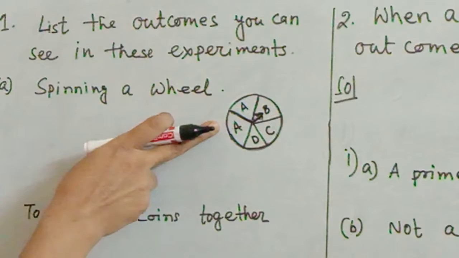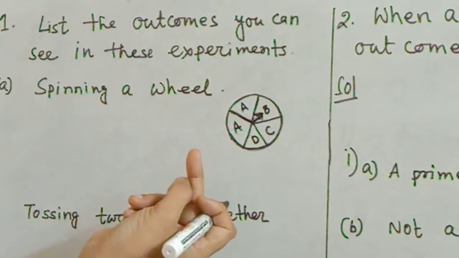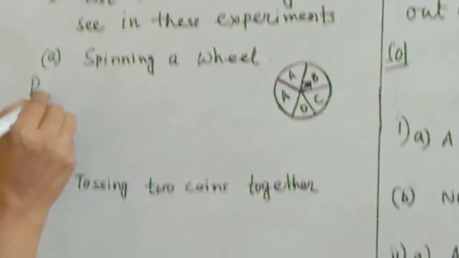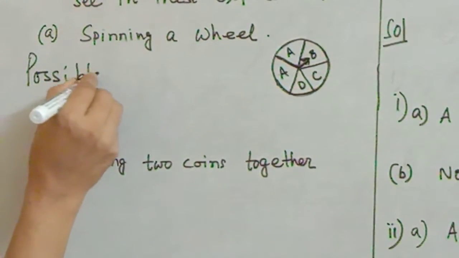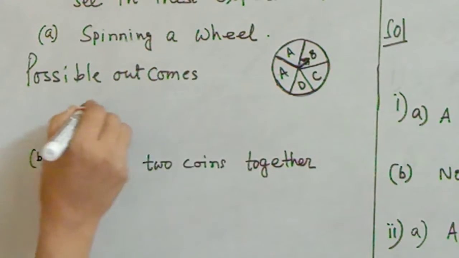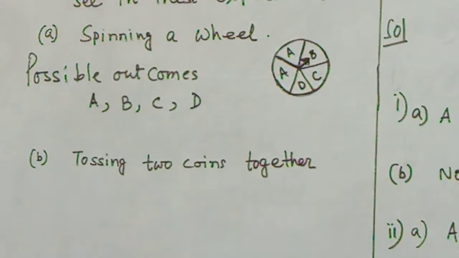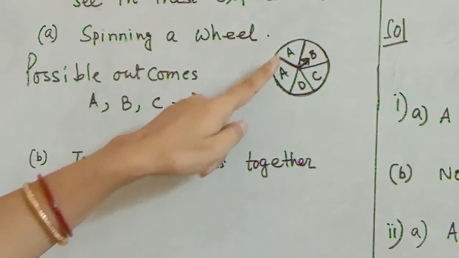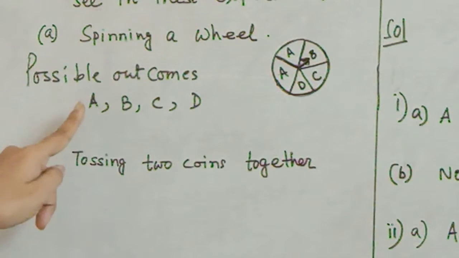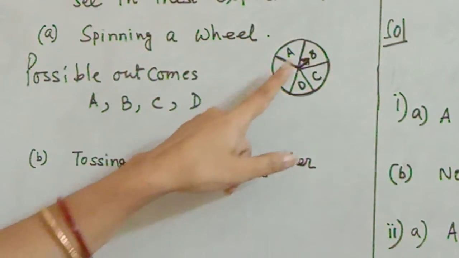See, here A is coming 2 times, but both the times we are getting A. So possible outcomes, we can write in this way: A, B, C and D. Why we are not writing A 2 times? Because both the times the outcomes will be A. That's why A I have to write only one. Only once I have to write A. Understood? The possible outcomes A, B, C and D.